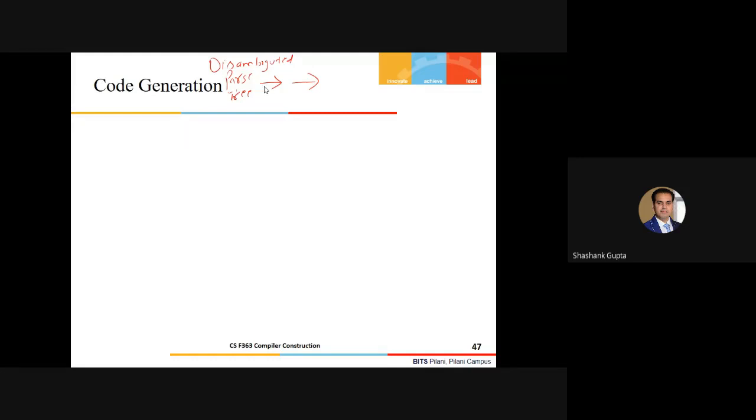We'll introduce some intermediate level of code, which is not exactly the machine code, but is somewhat closer to it. What is the intermediate representation of the code? It is not exactly the machine code, but it is very close to the machine code which we are supposed to generate as a part of the compilation. Then, once the intermediate code gets generated, we'll subsequently transform it into the machine code.